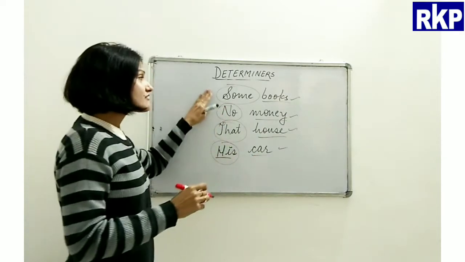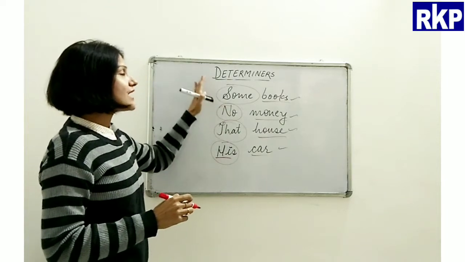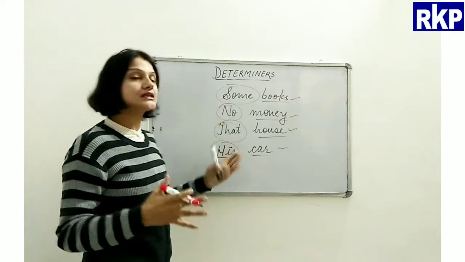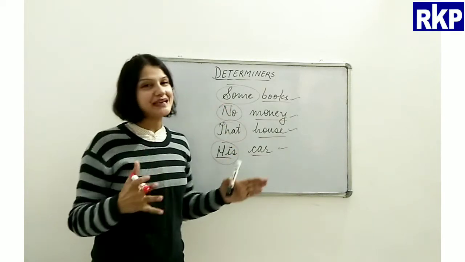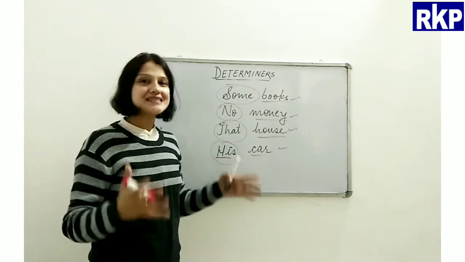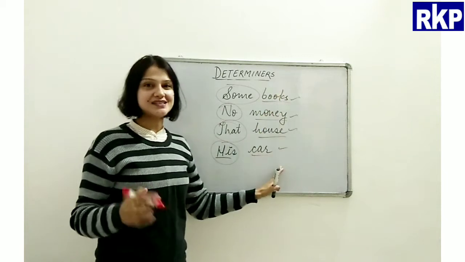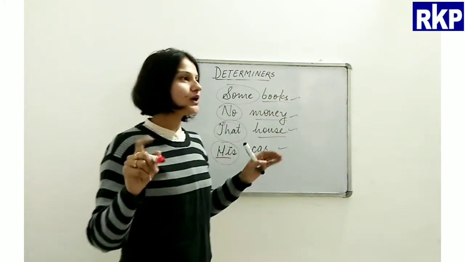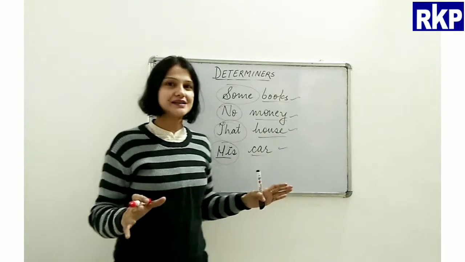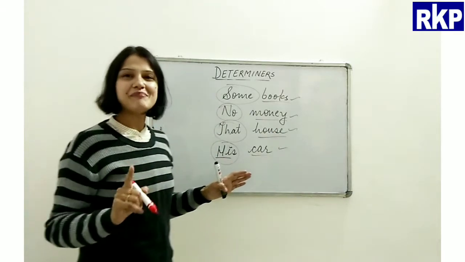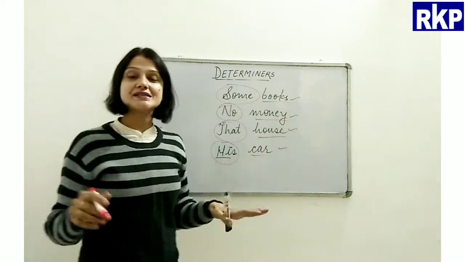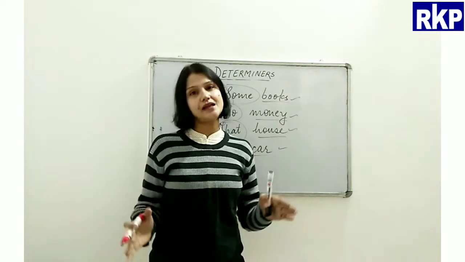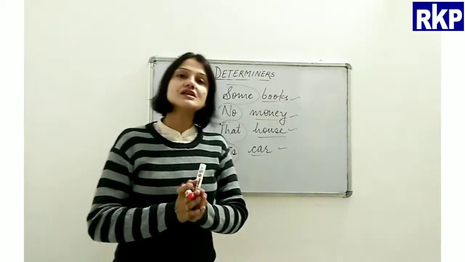So it's very much clear here why we call these words determiners. Because they find out something about nouns, right? One thing is clear here. Now the second thing to identify a determiner: you should always remember that determiners always introduce a noun.